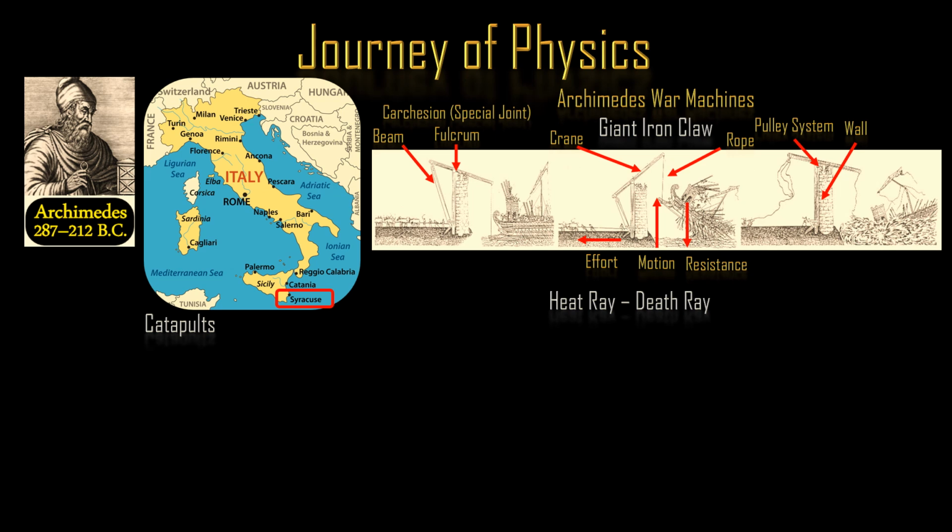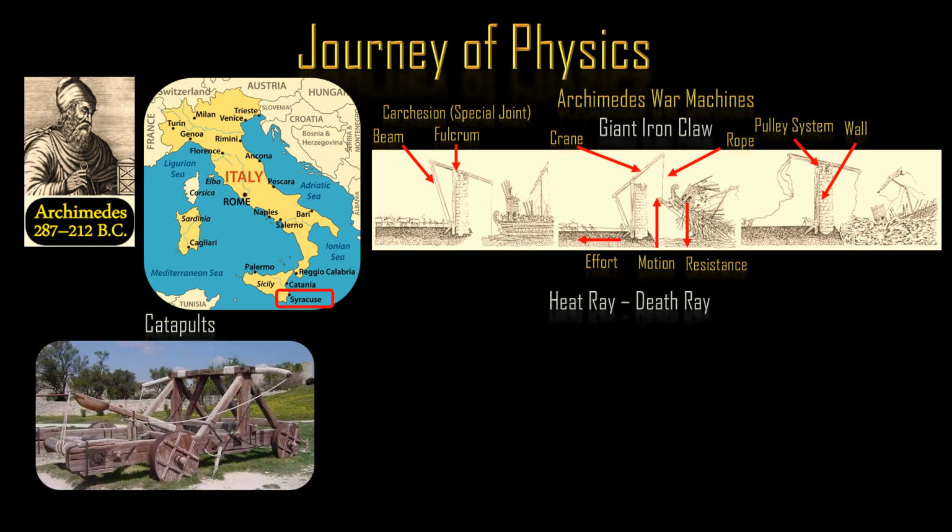He invented a giant iron claw, operated by virtually the entire population of Syracuse from inside the city's walls. Outside, the claw was capable of picking up entire Roman ships and plunging them into the sea. He used catapults and heavy timbers to hurl objects at the ships in the distance.